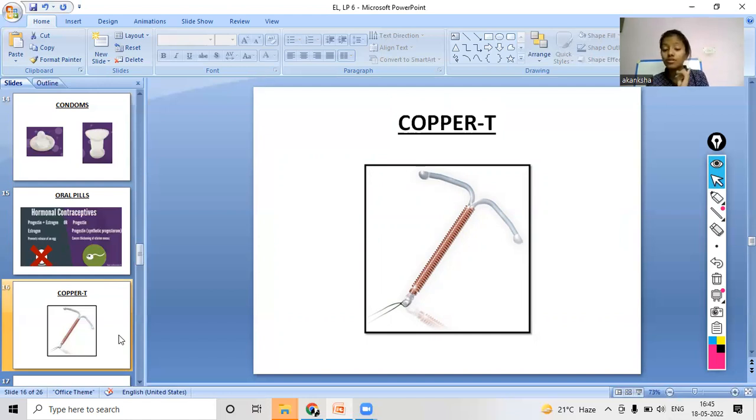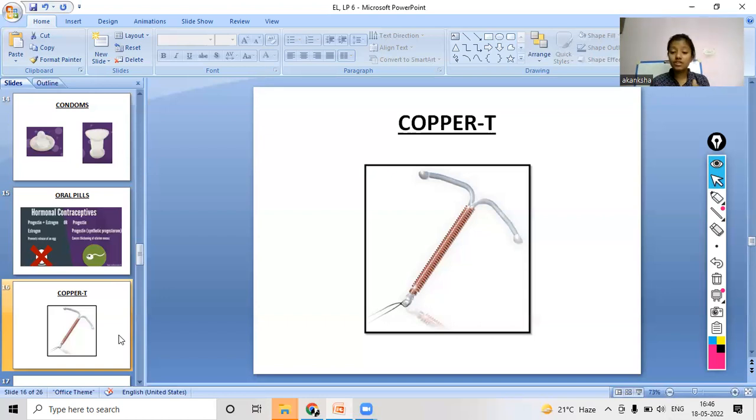Only doctors or certified nurses do this process, not any general public or any general civilian. It is highly recommended that whenever you are using this contraceptive method, use it safely when there is a doctor near you or a nurse near you, right?